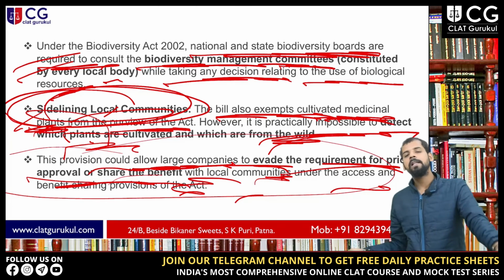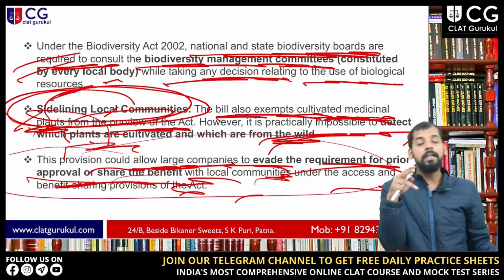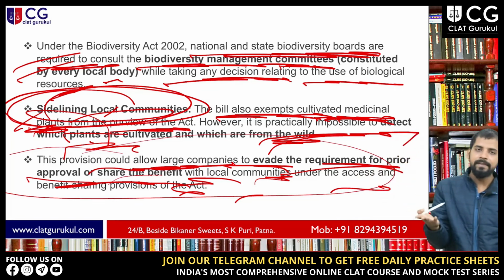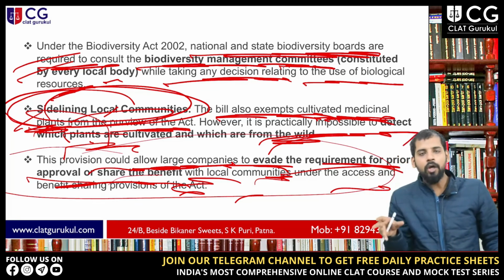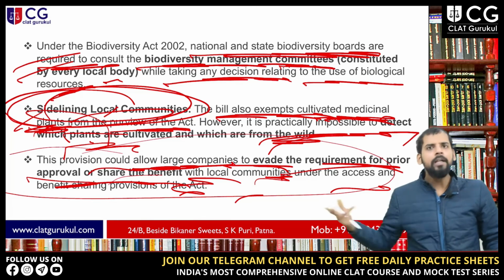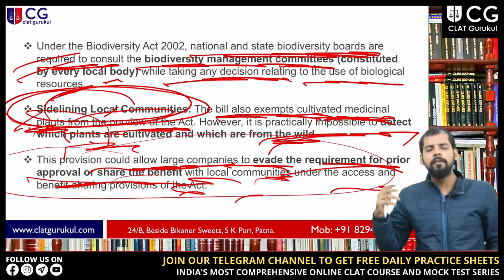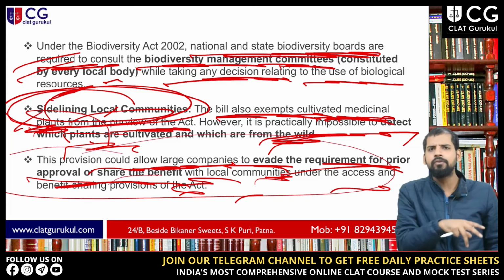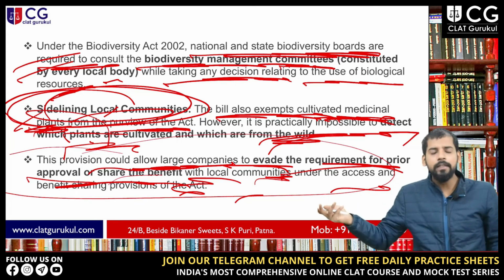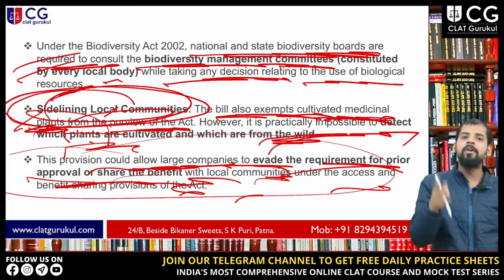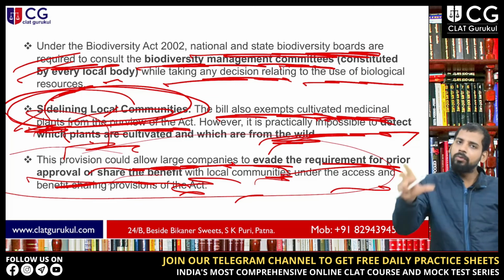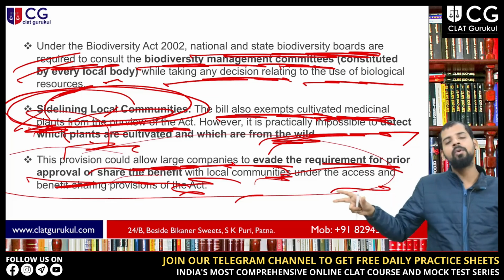Again, if the bill exempts cultivated medicinal plants from the purview of this act, the big corporations and companies will exploit these kinds of things, and they will not share the benefit of these resources with the local communities. And that is why the experts are saying that through this provision they are sidelining local communities.